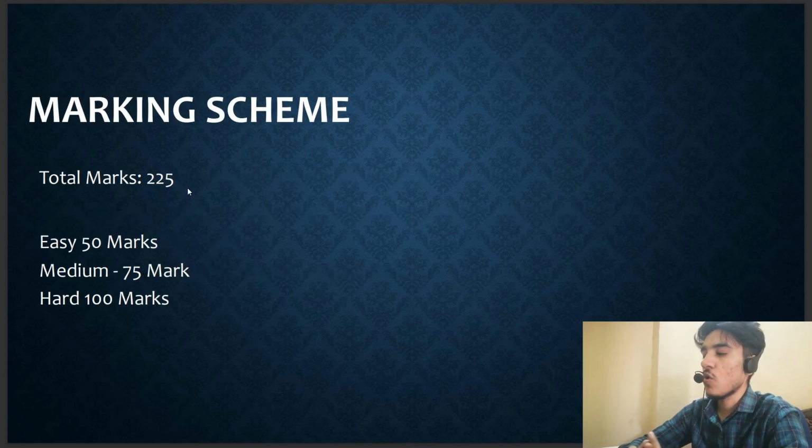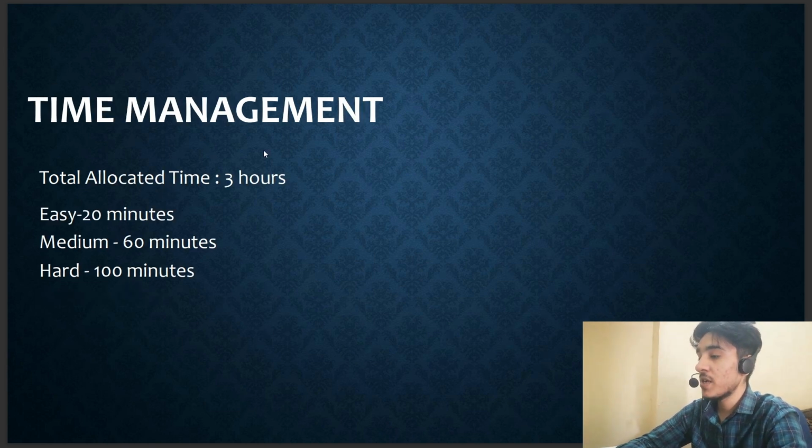All 3 coding questions will have total marks of 225, and if we see the breakdown, the easy question is for 50 marks, the medium question is for 75 marks, and the hard question is for 100 marks. So the total will be 225. For time management, you can use 20 minutes for the easy question, 60 minutes for the medium question, and 100 minutes for the hard question. All of these questions you have to do in 3 hours only.